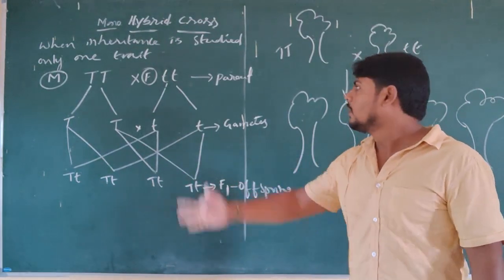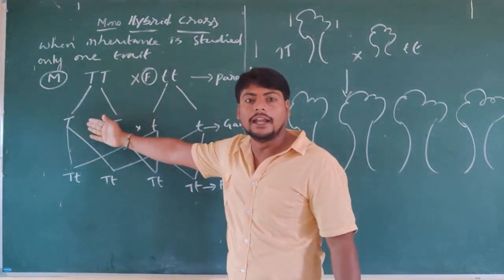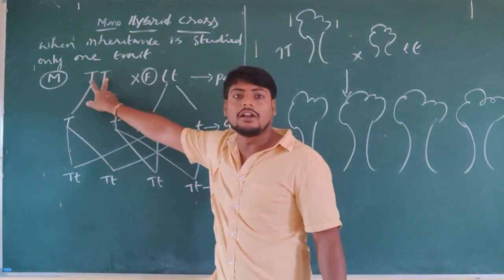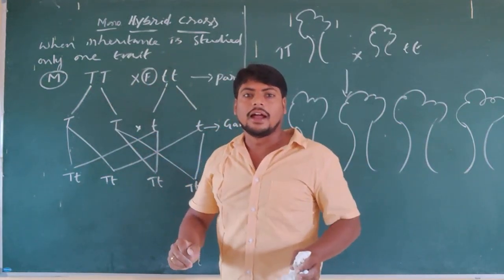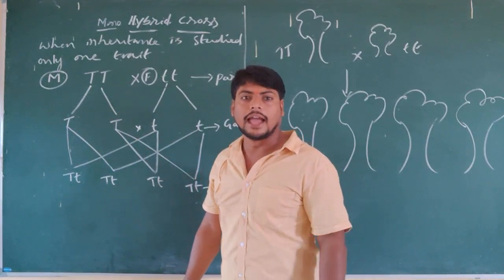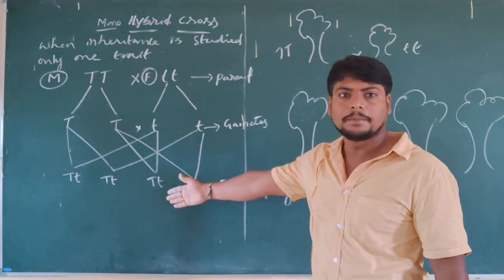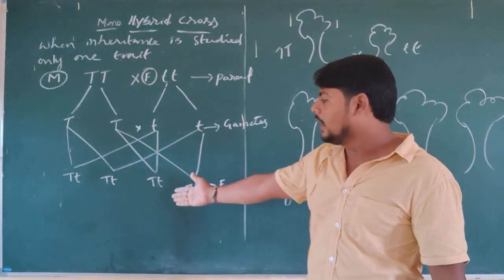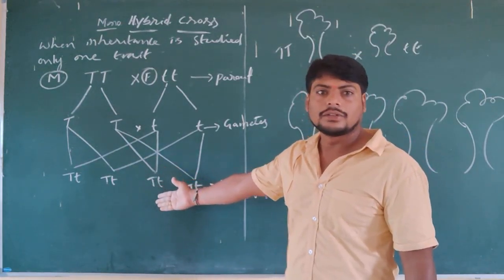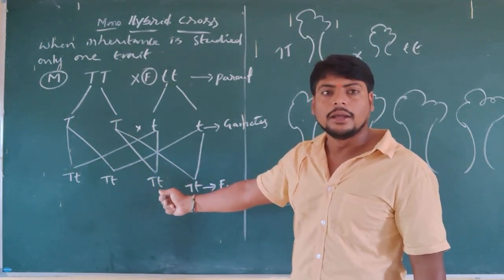This is because the alleles are without blending. The alleles are not crossed with each other. They are separated and distributed to the gametes, which form the offspring. Here you can see that the offspring are heterozygous dominant.